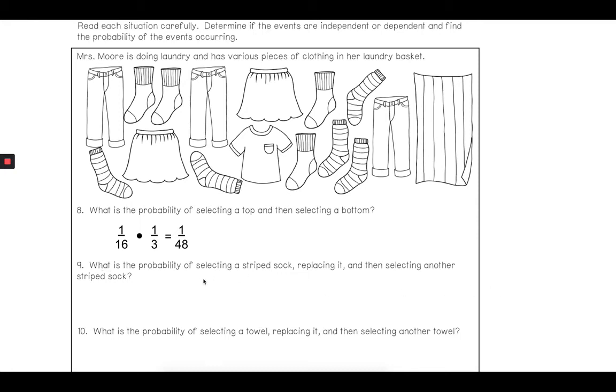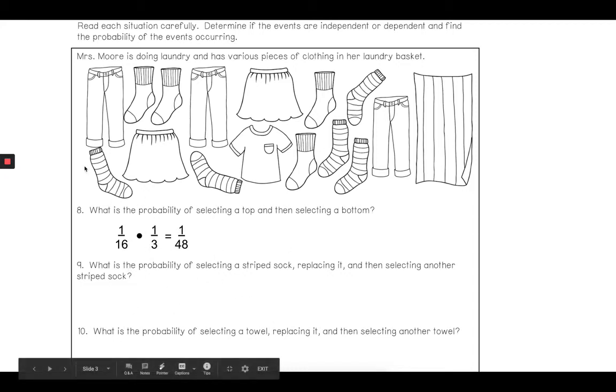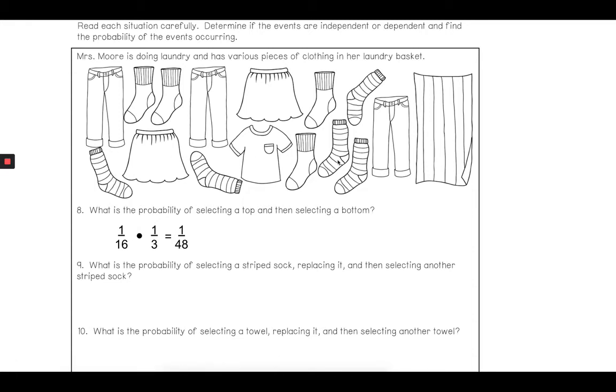And so since I've determined that it's independent, I have out of 16 chance. The striped socks, we have 1, 2, 3, 4, 5 striped socks. So I have a 5 out of 16 chance of getting a striped sock. And I have another 5 out of 16 chance of getting a striped sock because I put the other one back in the pile. And 5/16 can't reduce, so I'm going to go ahead and go 5 times 5 and get 25, and 16 times 16 to get 256. So you have a 25 out of 256 chance of getting a striped sock, then another striped sock with replacement.